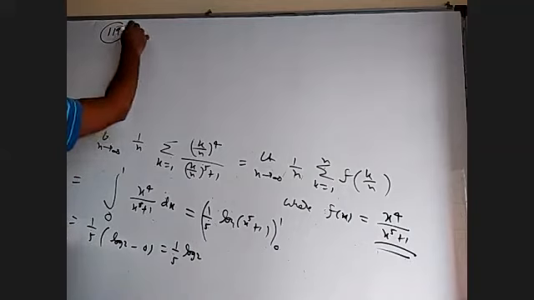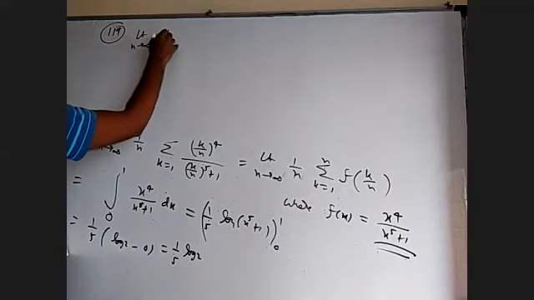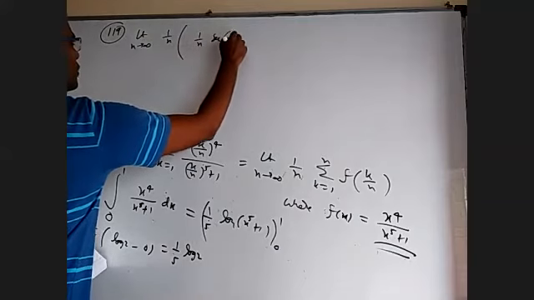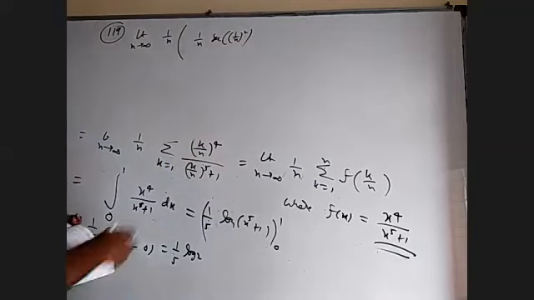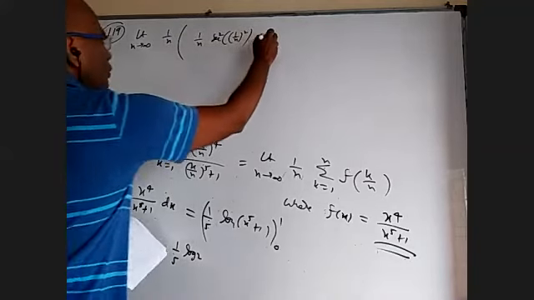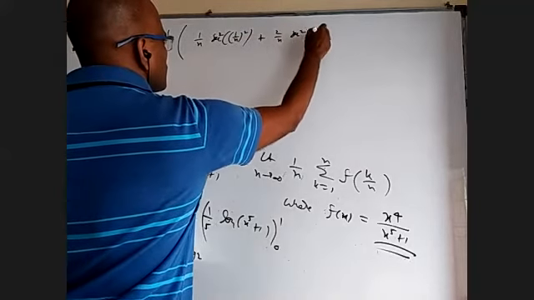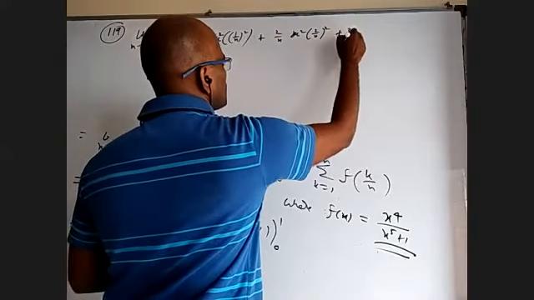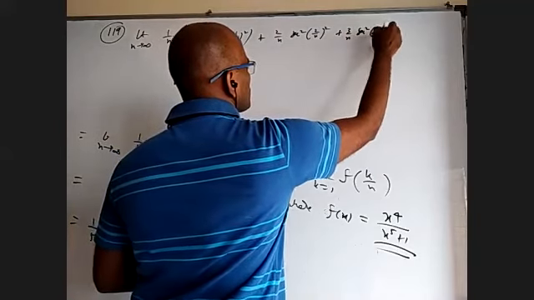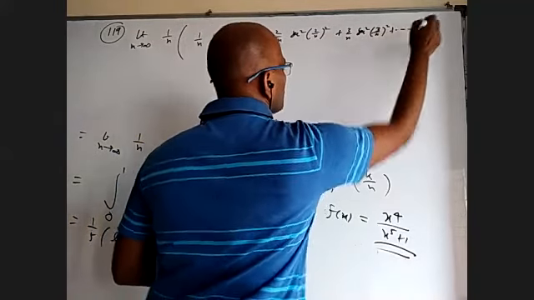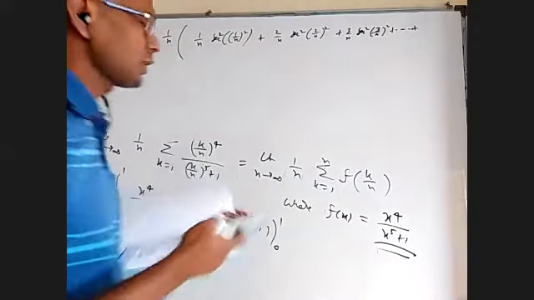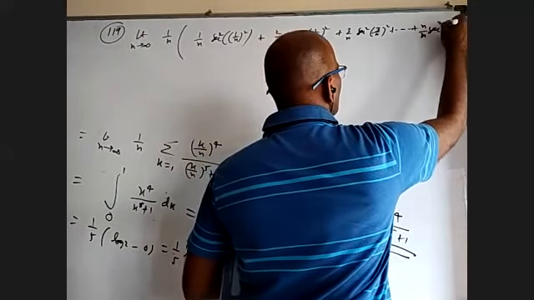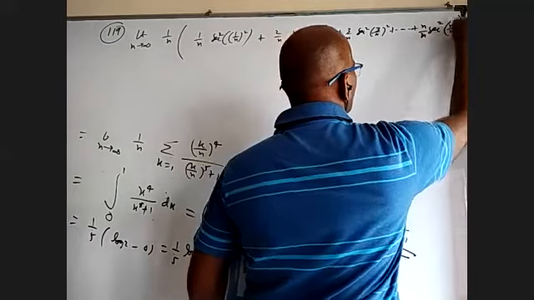Okay, 119, you can take 1 by n common. Then if you observe carefully, what will be left is 1 by n secant square of 1 by n whole square. Next one, 2 by n secant square of 2 by n whole square. If there would have been a next one, it will be 3 by n secant square of 3 by n whole square. And the last one will be n by n secant square of n by n whole square.